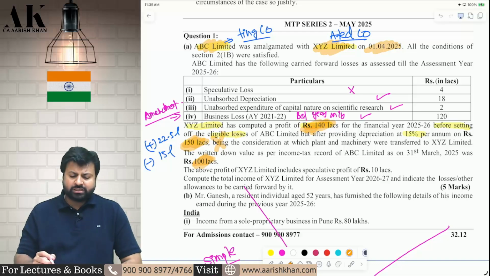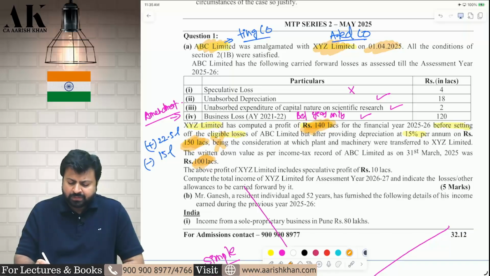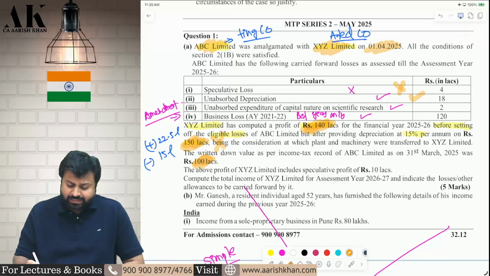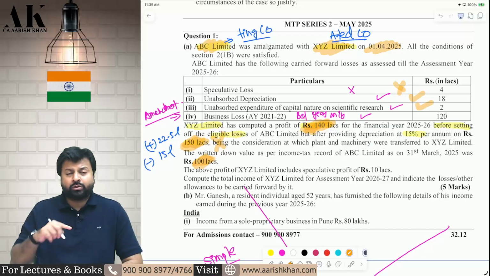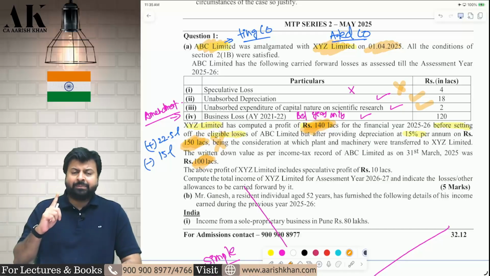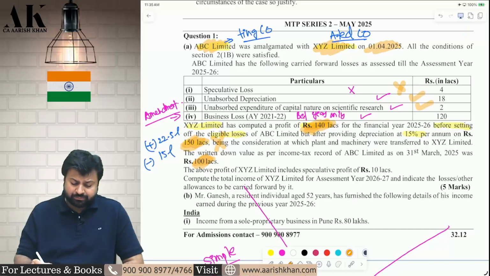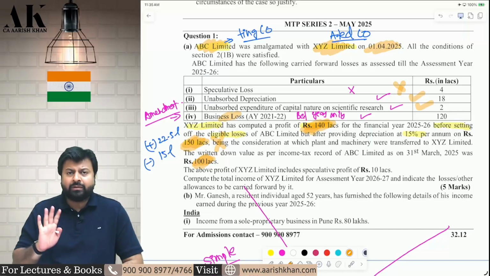And then you claim the losses whichever losses are allowed. Speculative losses not allowed. Unabsorbed depreciation allowed to carry forward by ABC Limited, by XYZ Limited. Unabsorbed expenditure of capital nature on scientific research allowed to carry forward by what? The amalgamated company. Business loss, yes. Normal business loss allowed, speculative business loss not allowed.